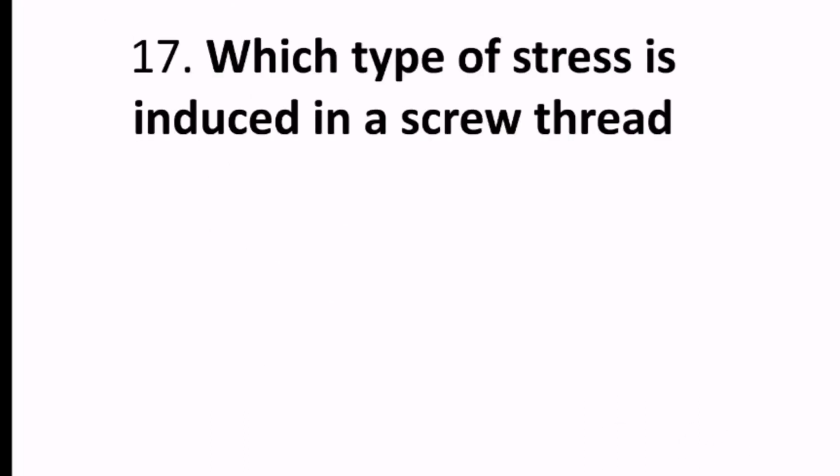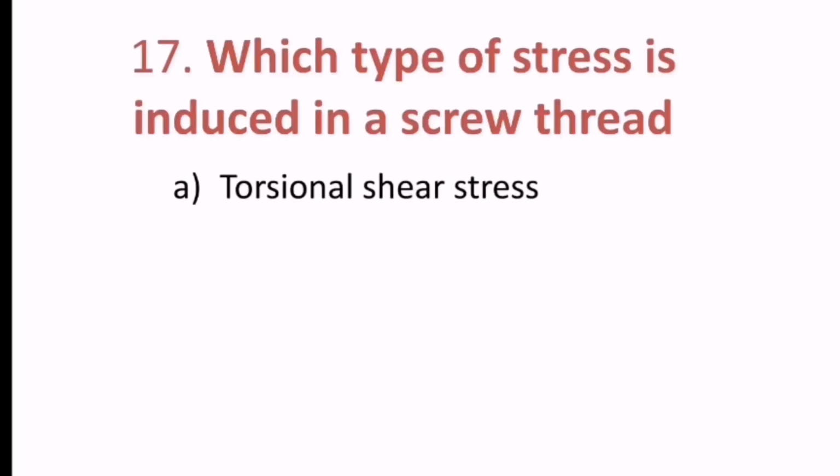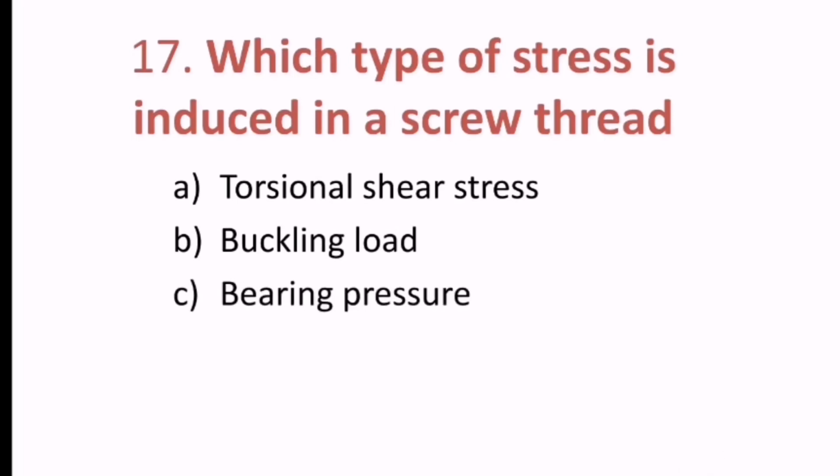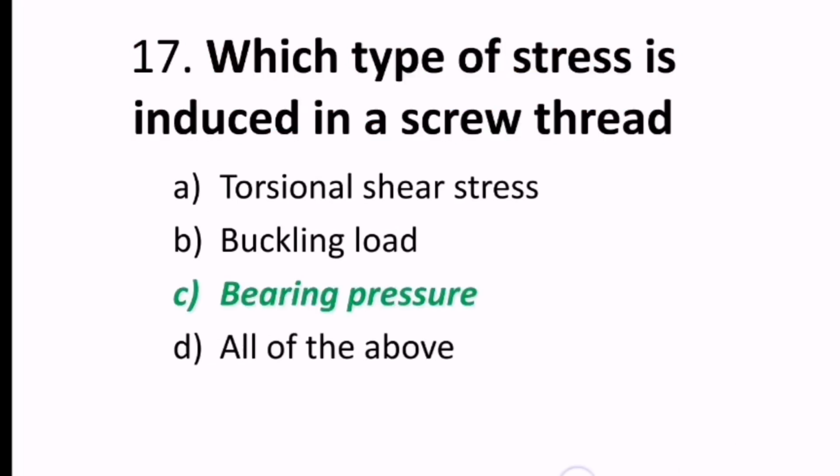17th question reads, which type of stress is induced in a screw thread? Maybe torsional shear stress, buckling load, bearing pressure, or all of the above. Here the correct answer is C, that is bearing pressure.